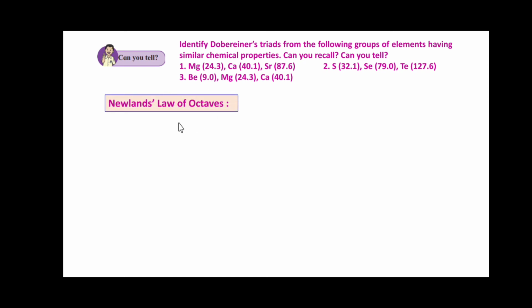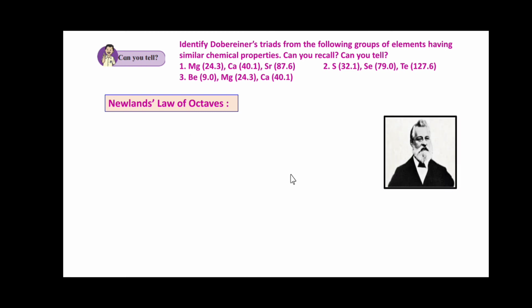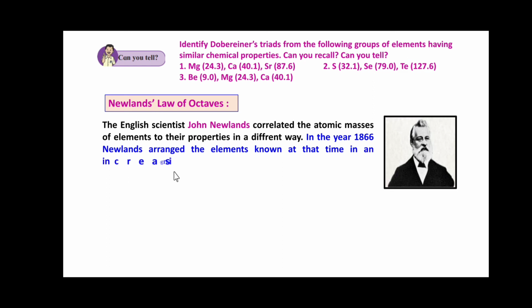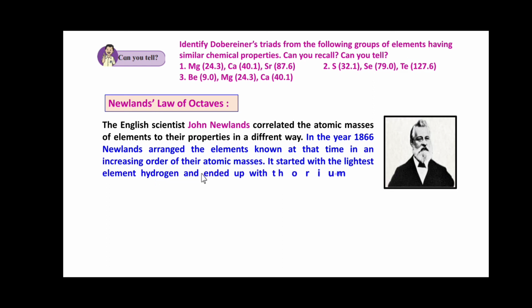Now we'll see Newland's law of octaves. Here is the scientist Newland. Friends, the English scientist John Newland correlated the atomic masses of the elements to their properties in a different way. In the year 1866, Newland arranged the elements known at that time in an increasing order of their atomic masses. It started with the lightest element hydrogen and ended up with thorium.